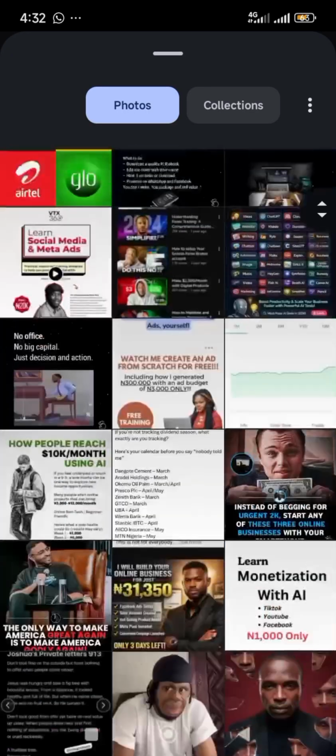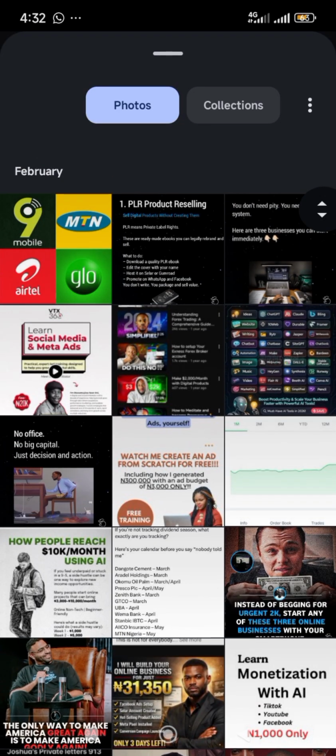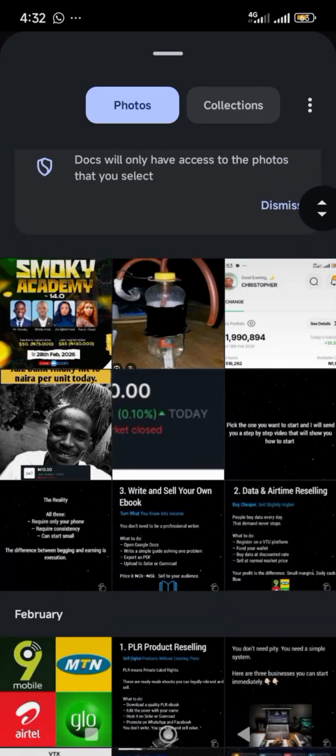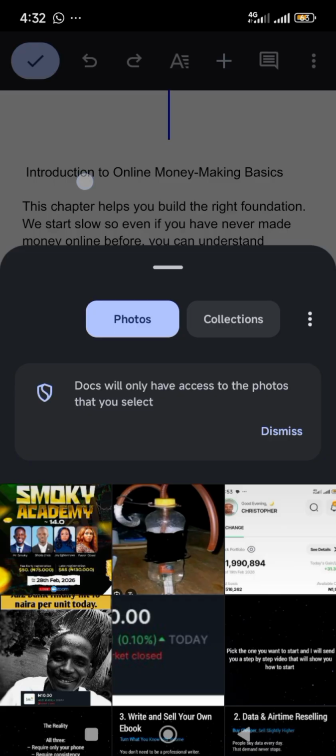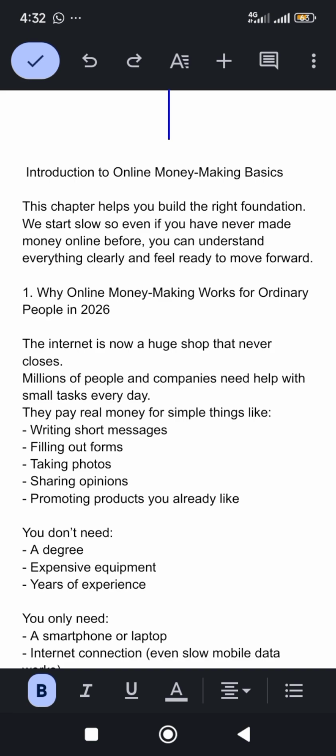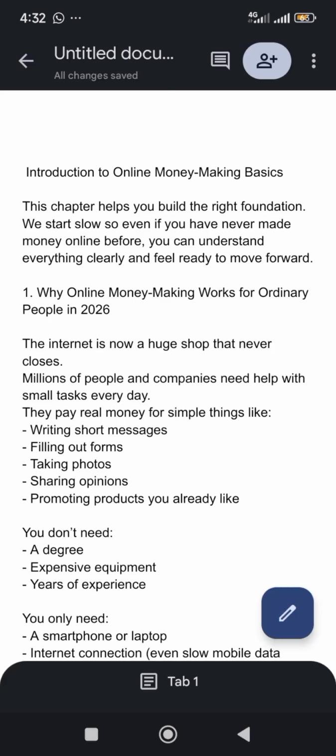All right, you want to add your ebook cover, you can just go design it on Canva and you just tap on it and put it up here. All right, so that's it. So once you've done creating, you just tap on this check mark here.